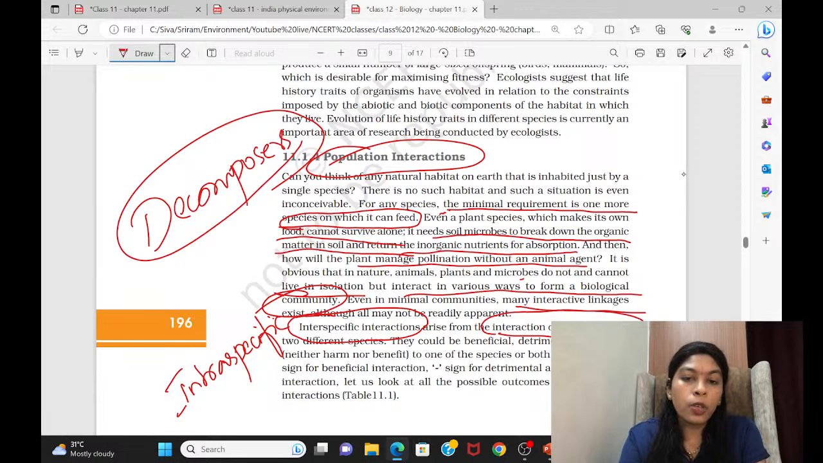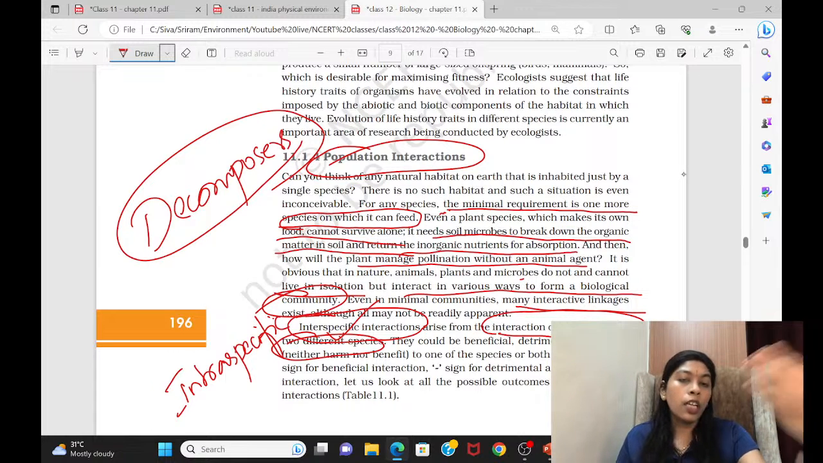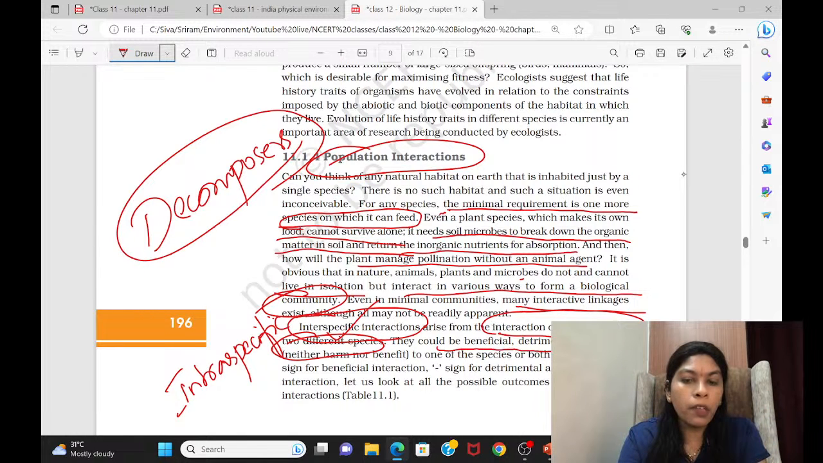Because where the interaction of populations of two different species occurs, that is called interspecific. When two different populations interact, humans and fish are totally different populations. We are interacting with the fish, humans and fish, two different populations coming into interaction. So this is called interspecific interaction. That could be either beneficial, detrimental, or neutral in character.